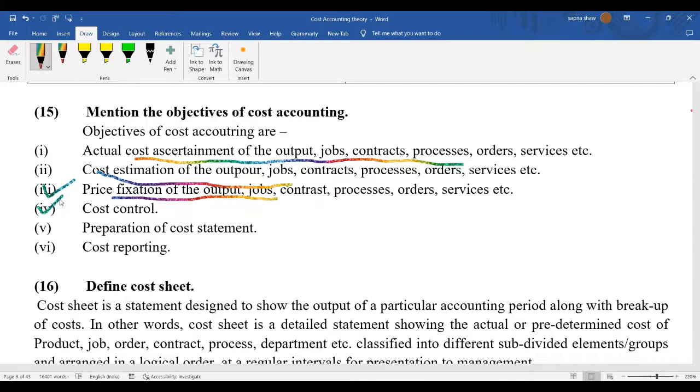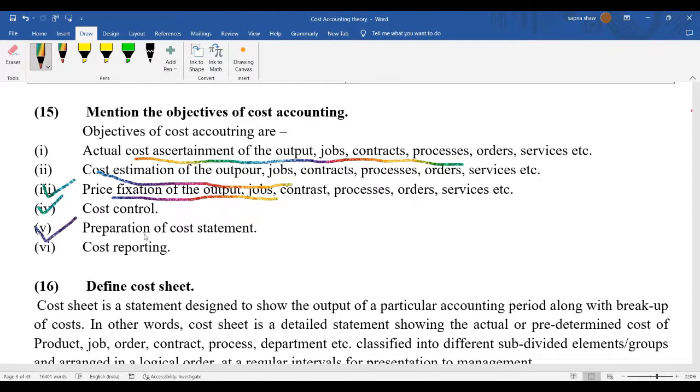Cost control. So when we are aware that yes, this much cost we have incurred for this sector, this particular data will help you to cut down the cost. For example, if we have incurred 30 rupees for raw materials, next time I will bargain with the dealers, or maybe I will change the dealer so that I can get the raw materials for maybe 25 rupees. So in this way, if we have proper calculation, proper data, then we can easily control the cost.